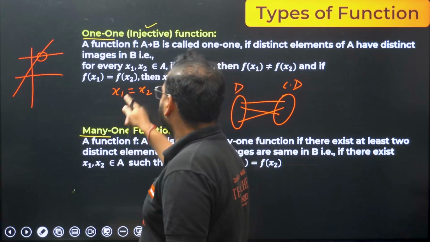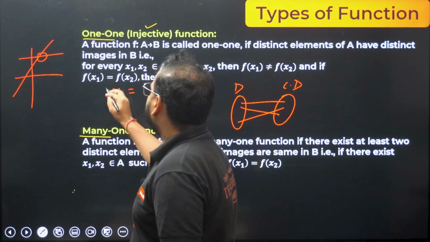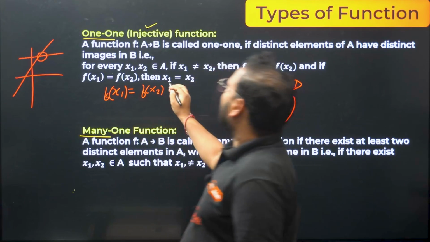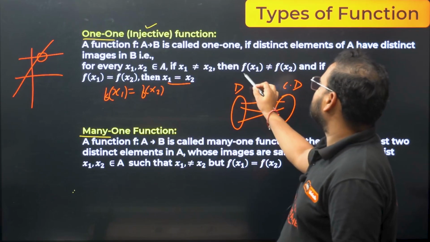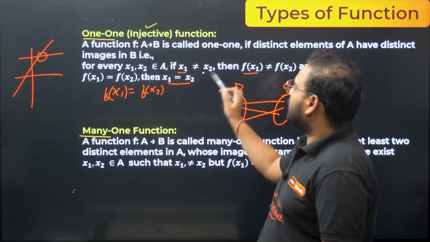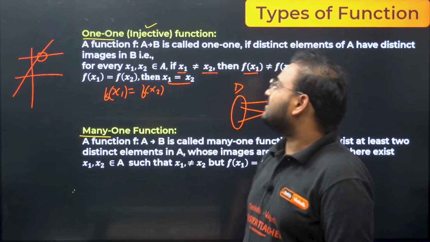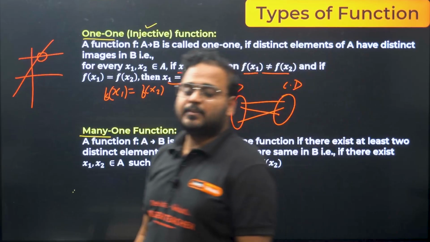I wrote just the opposite of what I was supposed to write. If f of x1 equals f of x2, then x1 and x2 have to be equal. And if x1 and x2 are not equal to each other, if you take 1 and 3, are 1 and 3 equal? No. Then the function value at 1 will not be equal to the function value at 3. This is the algebraic approach.